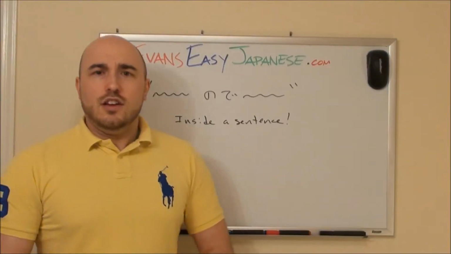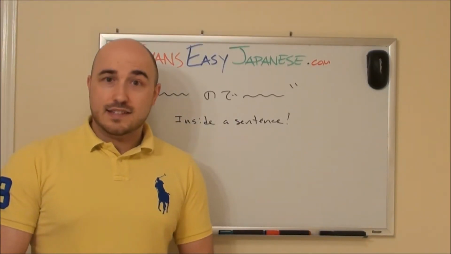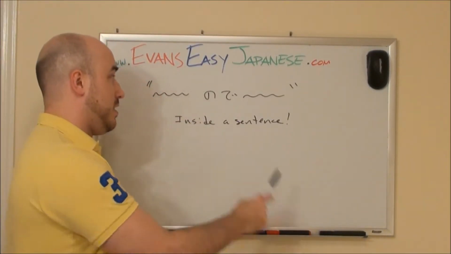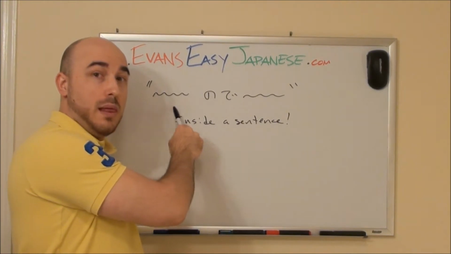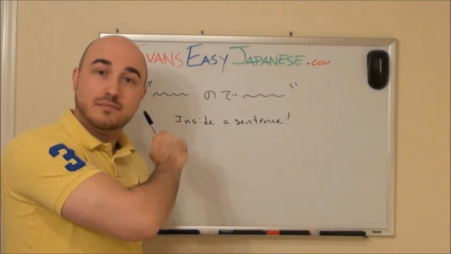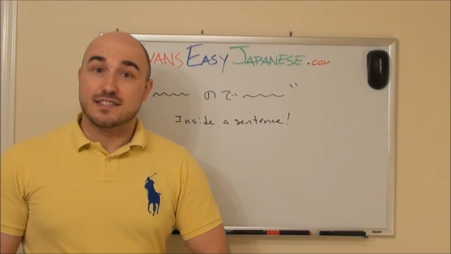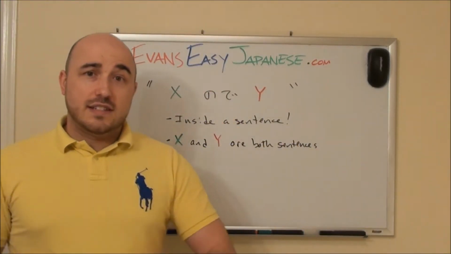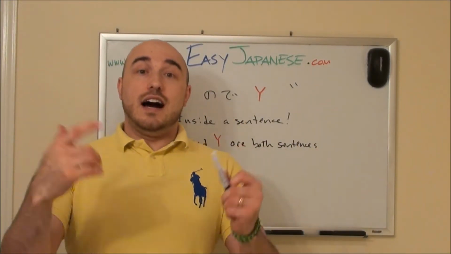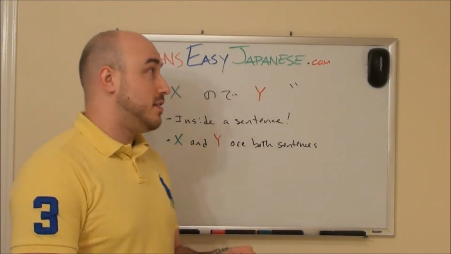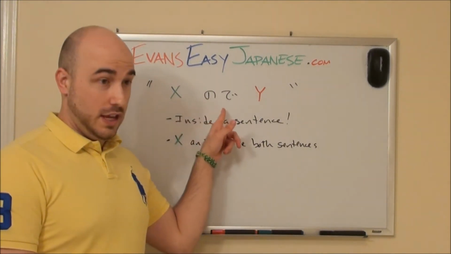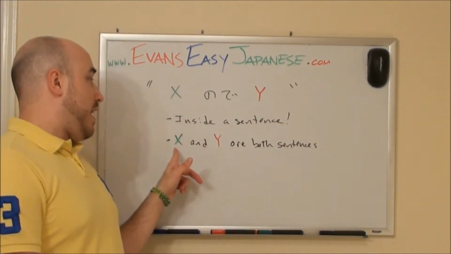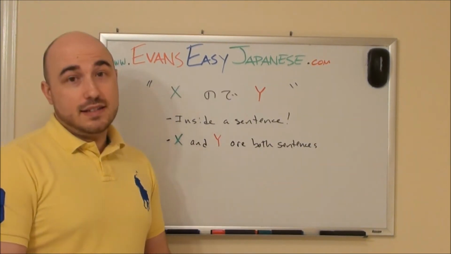Here we go. You're going to find this pattern inside of sentences. There's going to be one sentence, blah, blah, blah, no de, blah, blah, blah. It will be inside of a sentence. Now, I've said it's going to be inside of a sentence, but it's a compound sentence. In fact, you're going to see something like X, no de, Y. X and Y are both basically sentences.